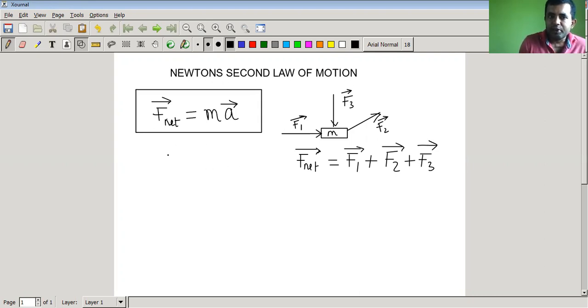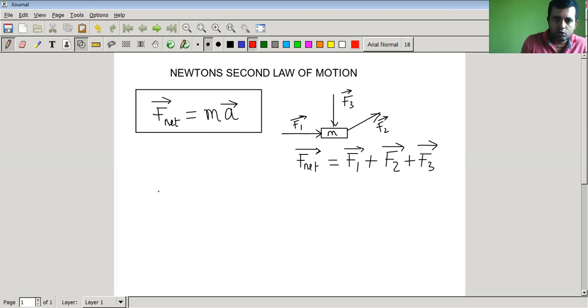Okay. Now, are there any limitations to Newton's second law of motion, or can it be applied everywhere? It turns out that Newton's second law of motion is only valid in a special frame that is called an inertial frame of reference.